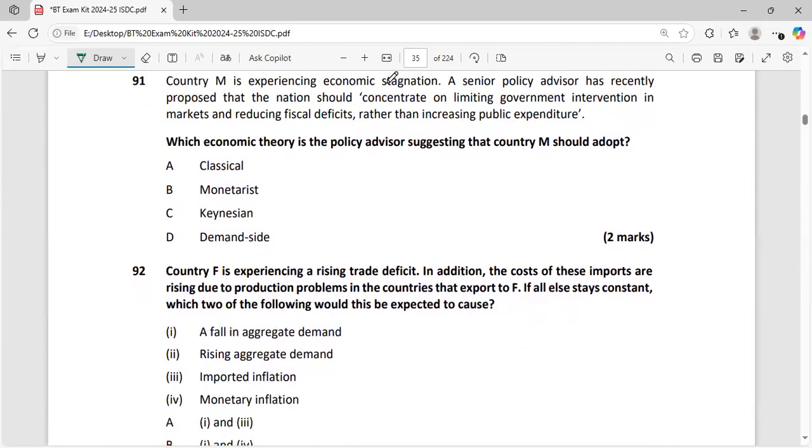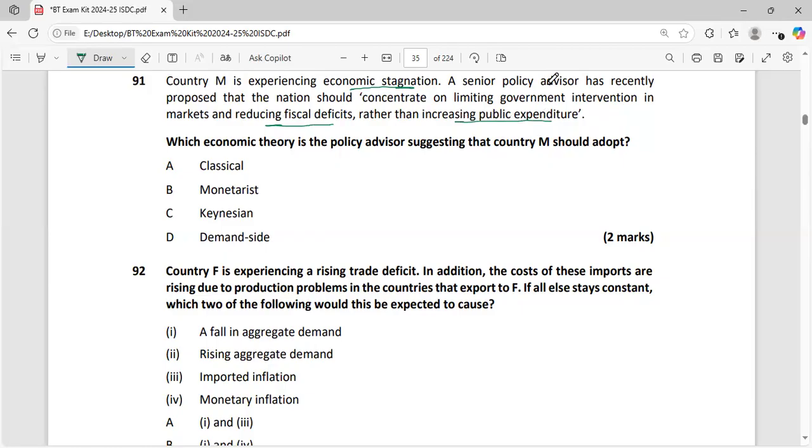Country M is experiencing economic stagnation. A senior policy advisor has recently proposed that the nation should concentrate on limited government interventions in the market and reduce fiscal deficit rather than increasing public expenditure. So he's saying do not incur more on development.